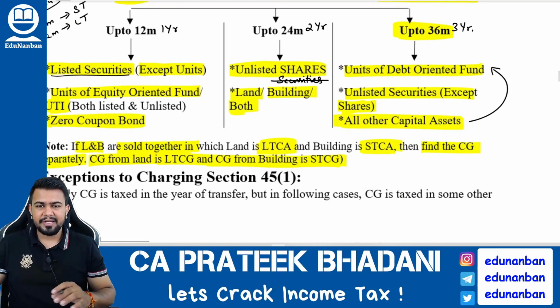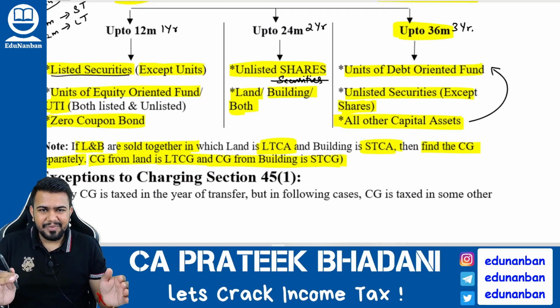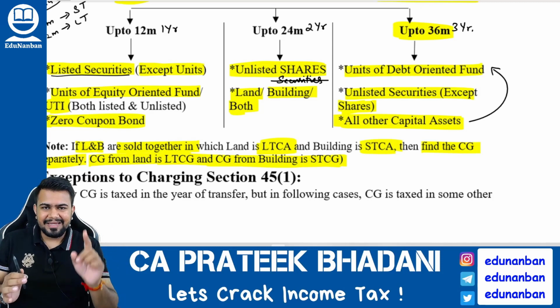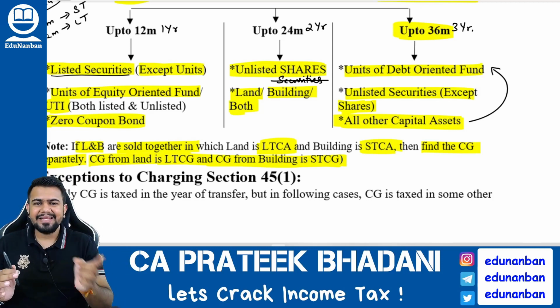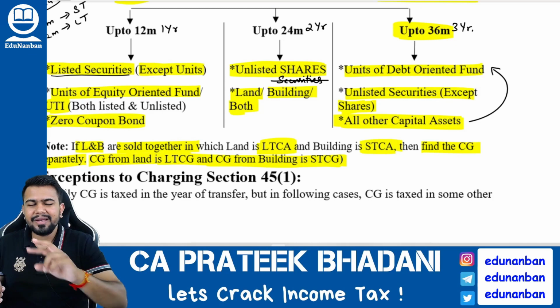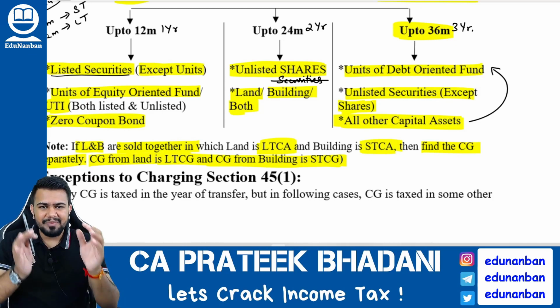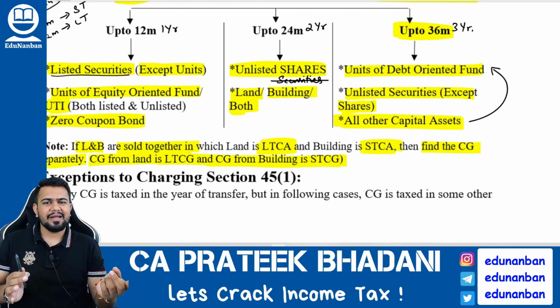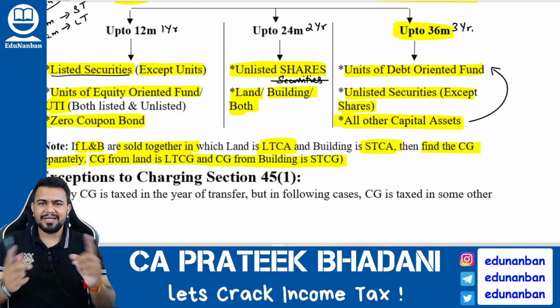And one more special point I told you, if at all a land and building are sold together, in that case, if the land is long term, then for that land alone calculate the long term capital gain. If the building is short term, then for building you can calculate short term capital gain, calculate separately.